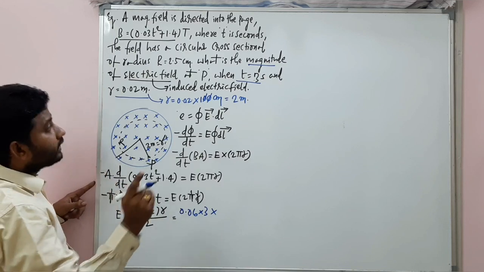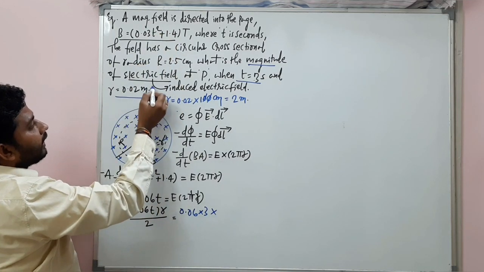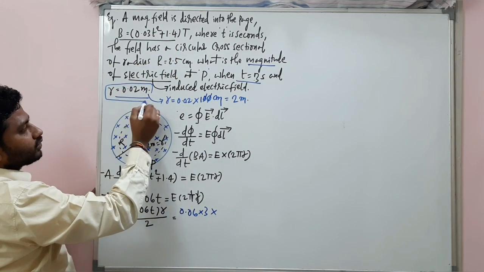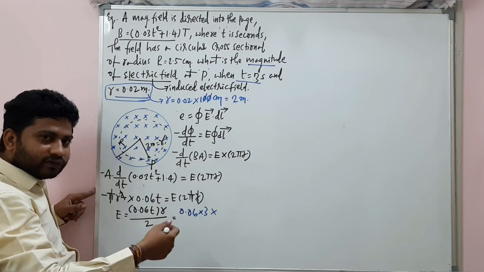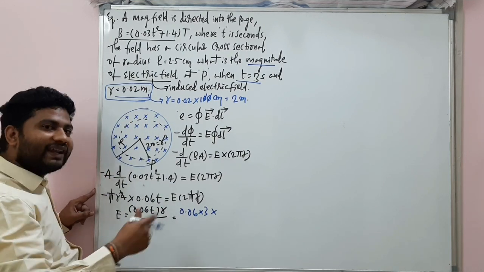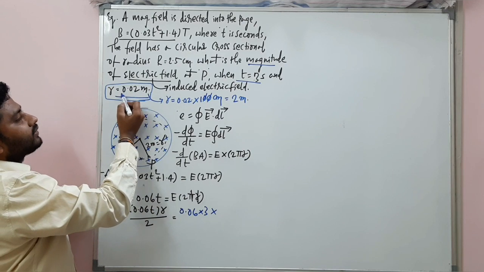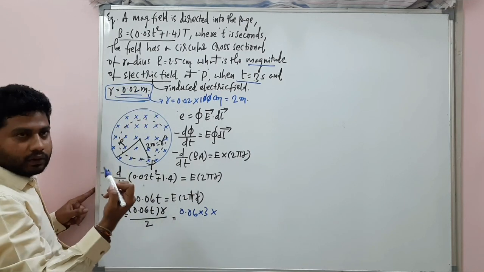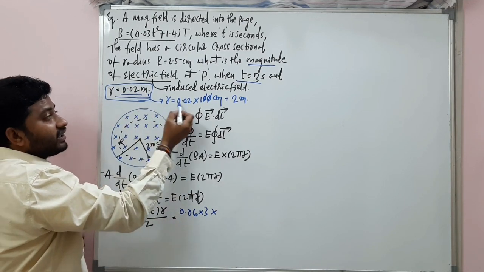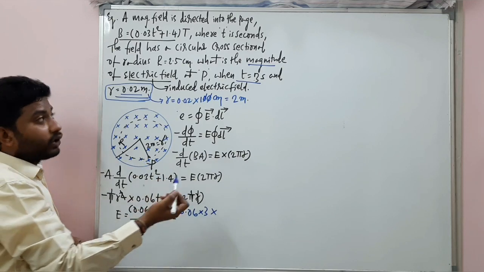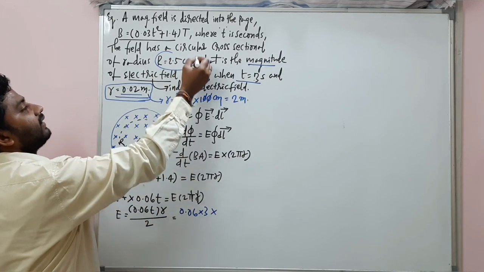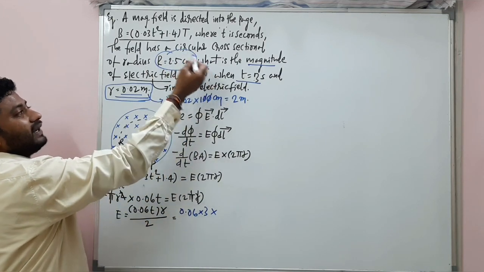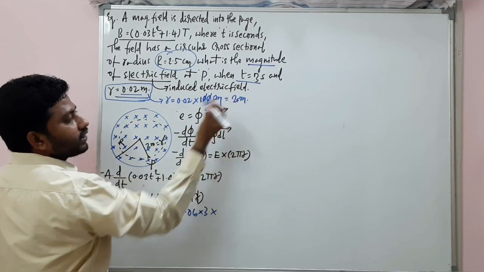What is small r here? The small r value, they have given it in meters already. We are going to check the induced electric field in SI units. So r is 0.02 meter. But we measured initially in centimeters because capital R is given in centimeters, so that it will be easy for us. See, this is 2 centimeters.